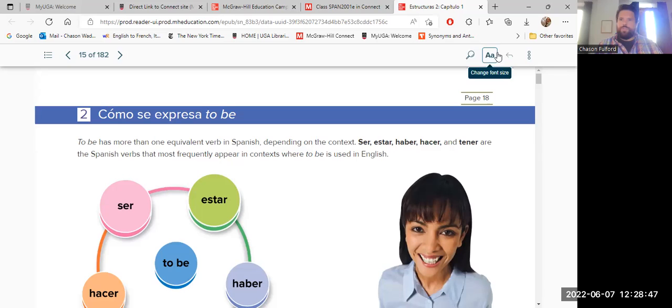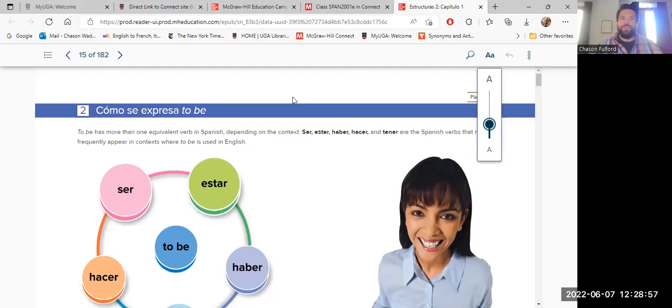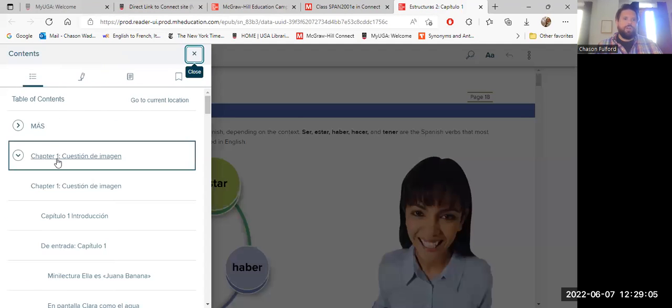You're given a few different tools. If you want to adjust the size of the text, you click on that, and that can make it larger or smaller, whatever works best for you. If you want to navigate to a different chapter, you go over here to the table of contents on the left. Click on that, and that's going to take you to all of the different chapters. In Spanish 2001, you're moving through chapters 1 through 7. Chapters 8 through 12 are the ones you go through in Spanish 2002, which is the course right after this one. So you have access to the full textbook.